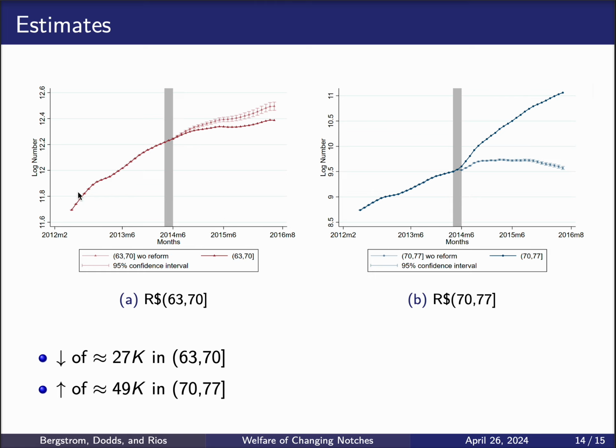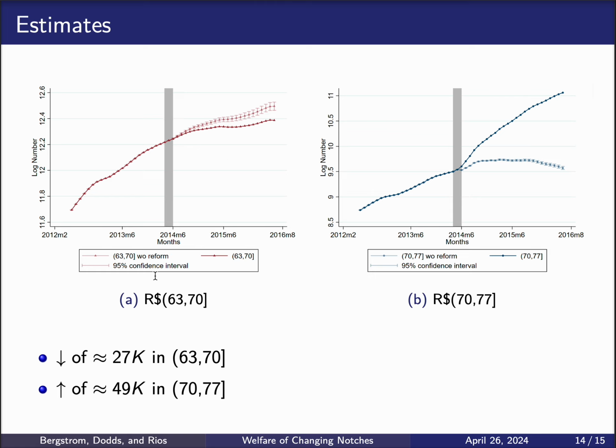And you see here in the red line what happened in the actual world. And in this lighter red line, we're constructing the counterfactual number of households that were located in that interval had the reform not happened, constructed using a generalized difference in difference approach that you can take a look at in the paper if you're interested.